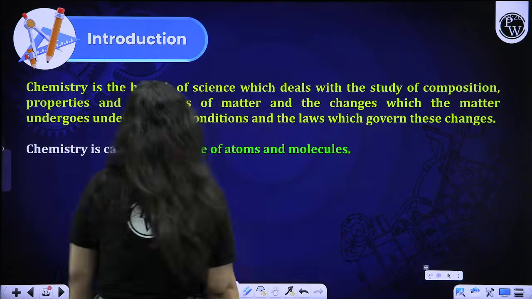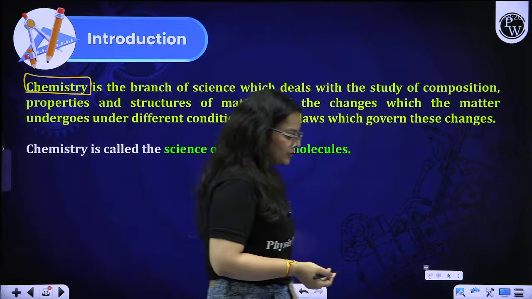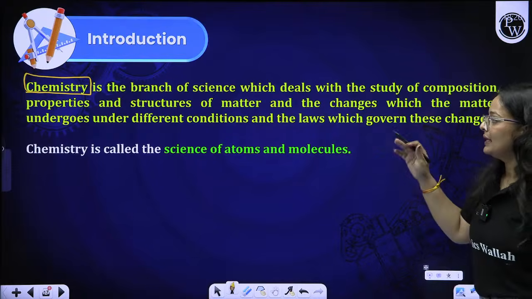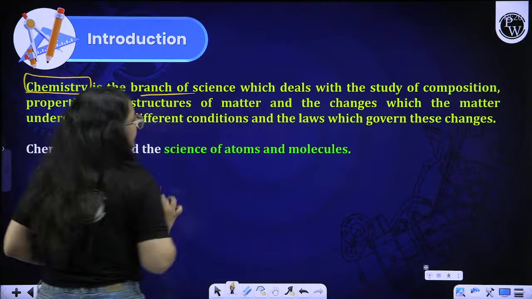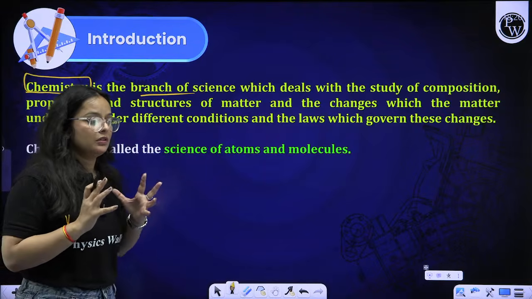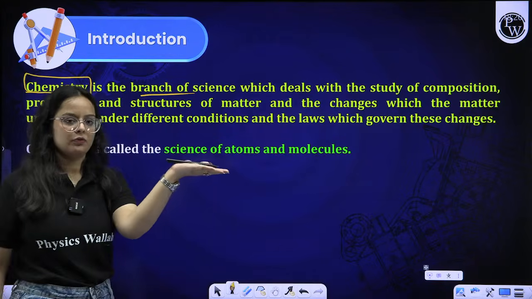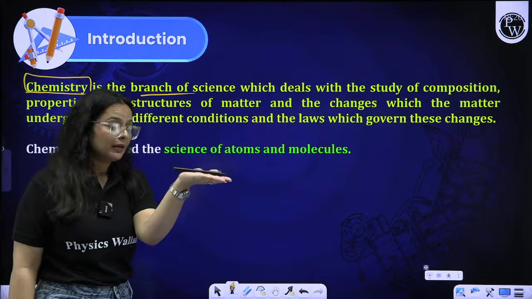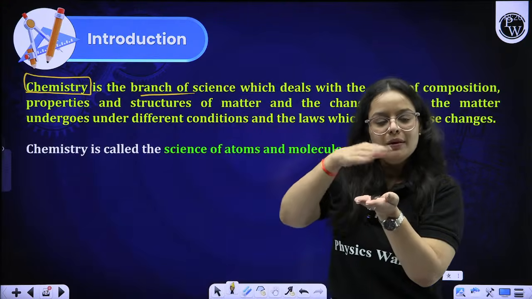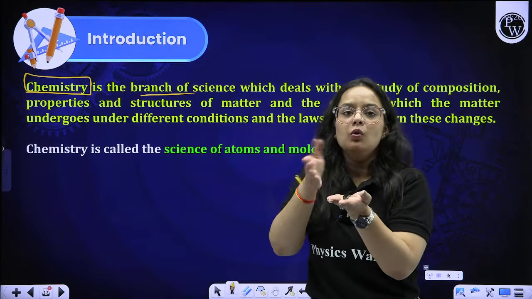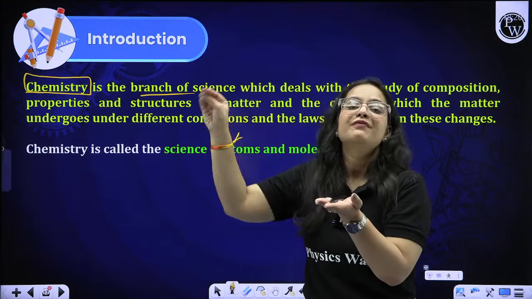Now moving on to the basic thing, that is chemistry, because this is the first chapter of your chemistry and you all have to know what is the meaning of chemistry, the branch of science that deals with, for a chemistry teacher or chemistry student, we can say, let us say this is the substance that is present over here. Now what is the chemical composition, what is the chemical property, what is the structure, what changes will it undergo if we keep this matter in different conditions.